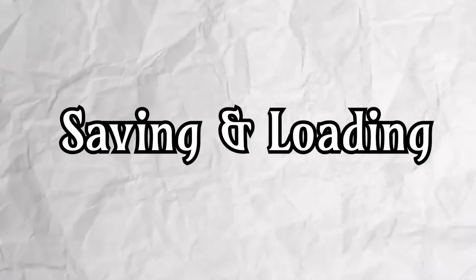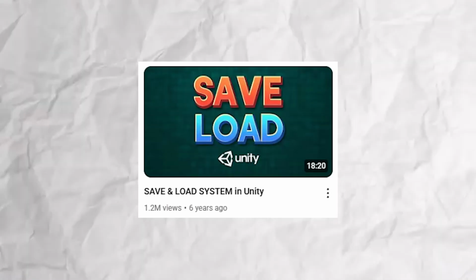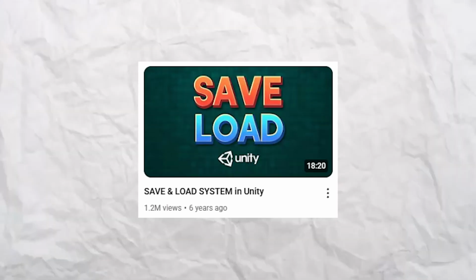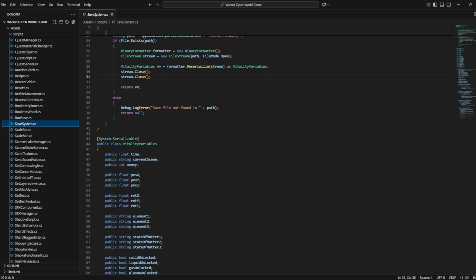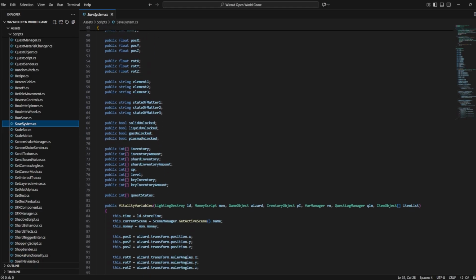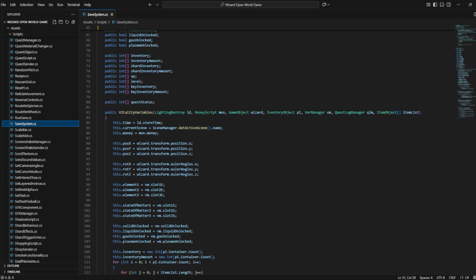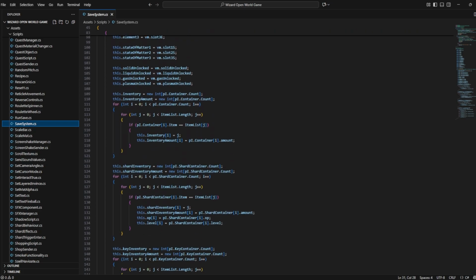Next, I added a few more technical features to Vitality, with the first features I'm going to talk about being saving and loading. I was able to learn how to save data from a file using this Brackeys tutorial here, and with that comes loading from a file. Using this save system, I save the spells that you have, the states of matter you have unlocked, as well as your money, inventory, scene, position, rotation, and the quests you've completed.